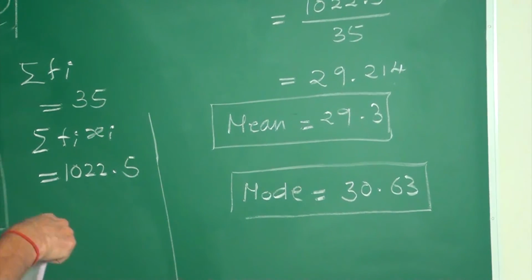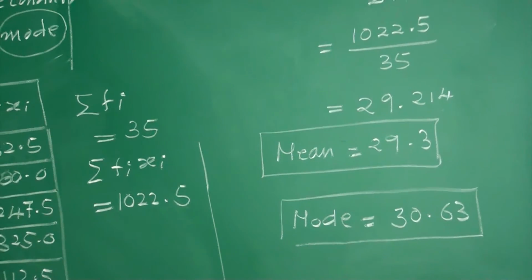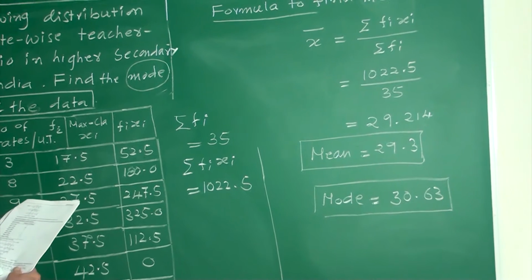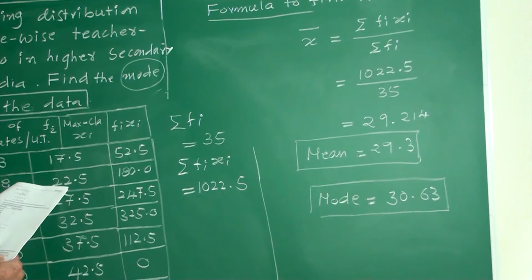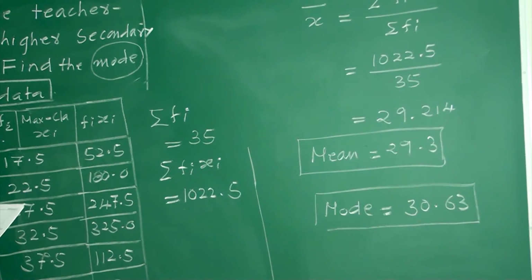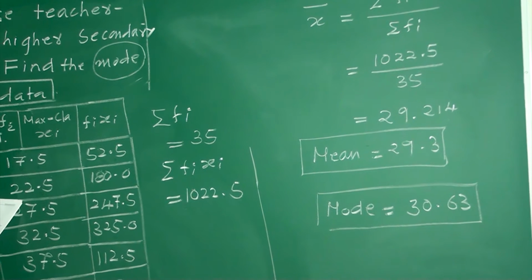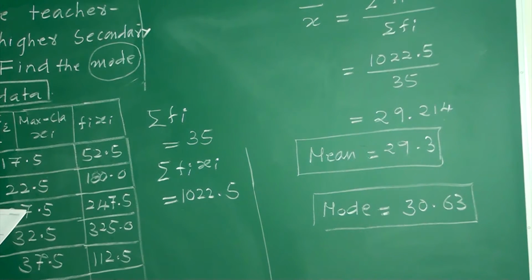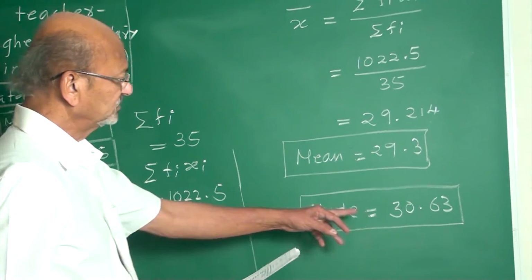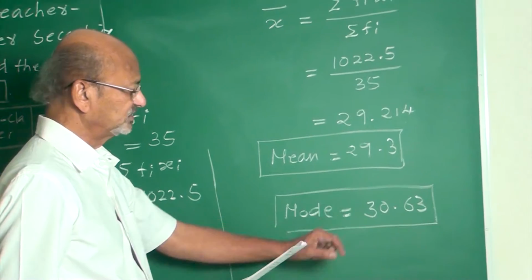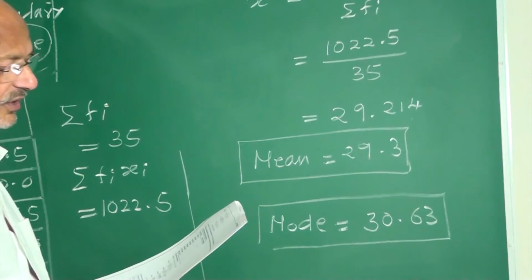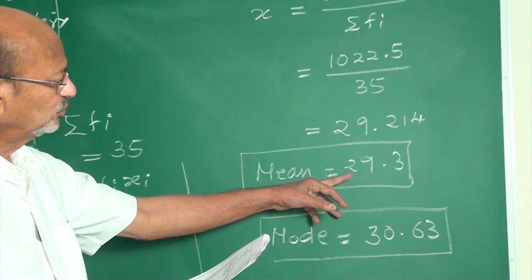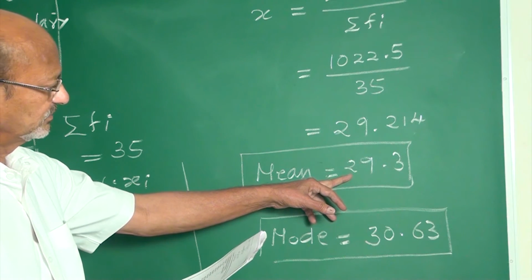Therefore, most states have a student-teacher ratio of 30.63 on an average, as the mode. The mean ratio is 29.3.